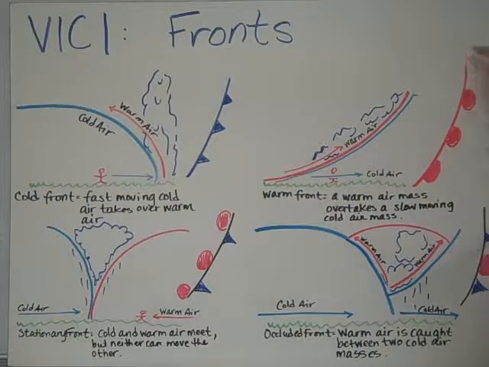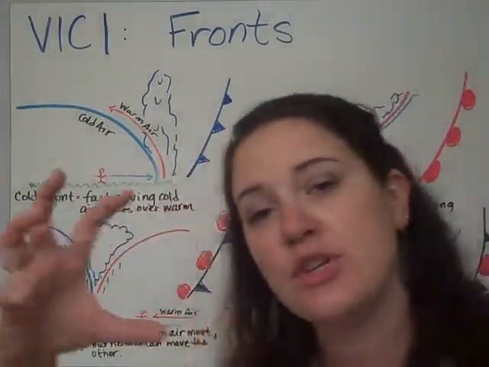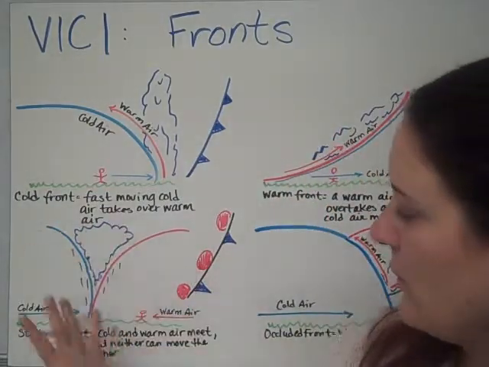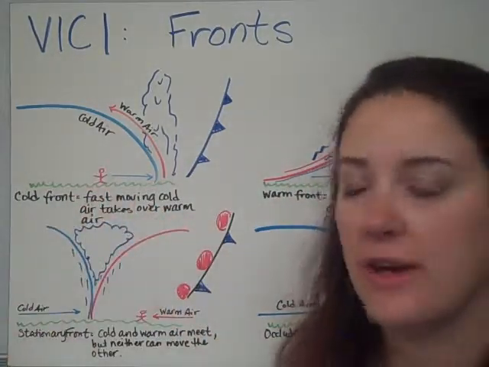And in weather forecasts, we have one line, and then we've got little circles colored in to represent the warm air that's pushing the cold air out of the way. The next front that we have is a stationary front.